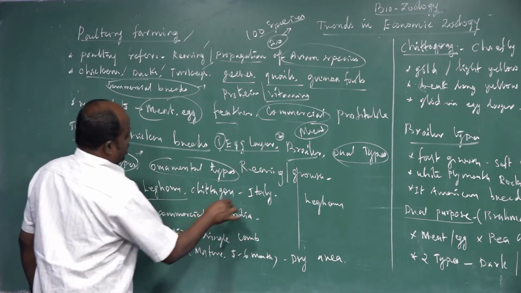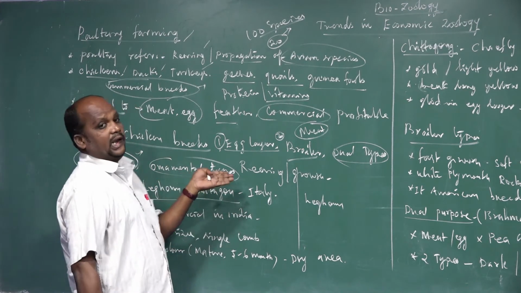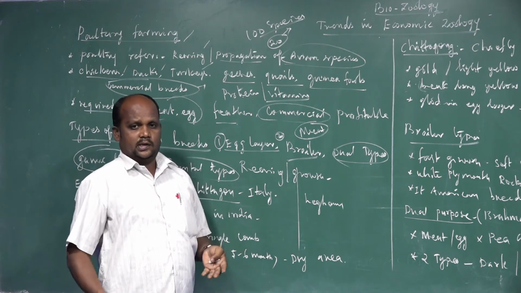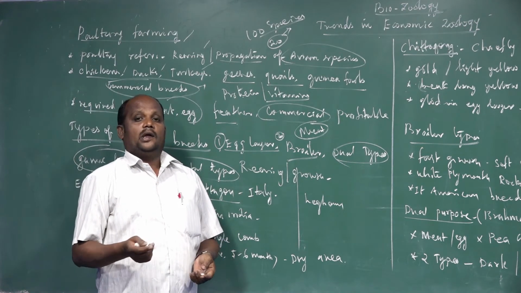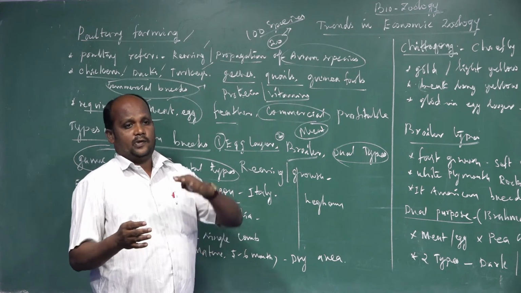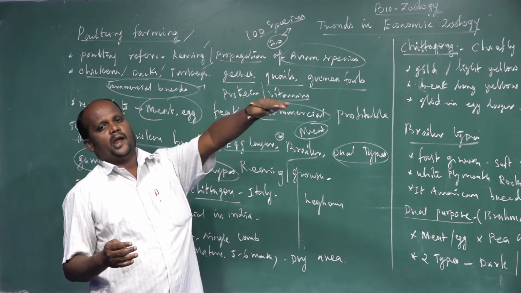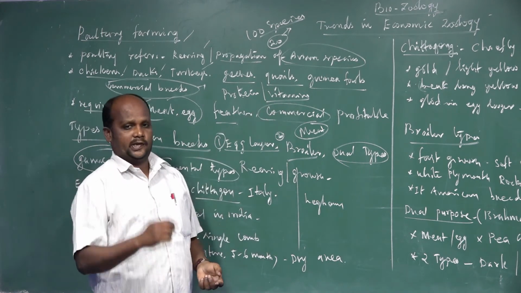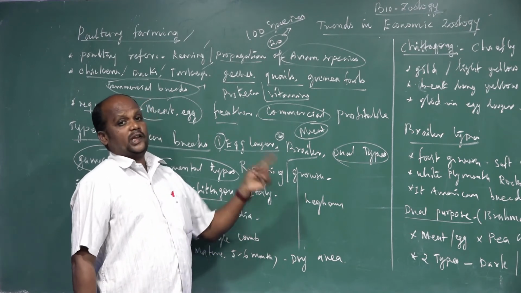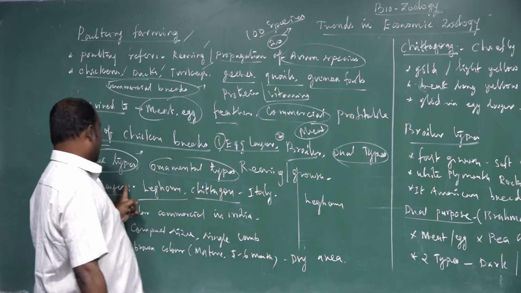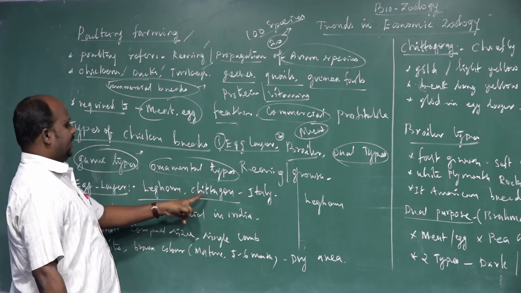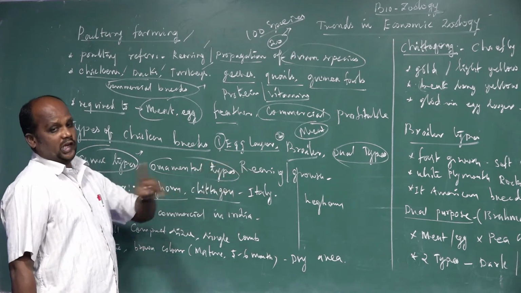Leghorn and Chittagong. These are not indigenous species. Indigenous means originating in one of the states of our country, India, and properly maintained there. Those are called indigenous species. Leghorn and Chittagong are exotic species of the egg layer type.